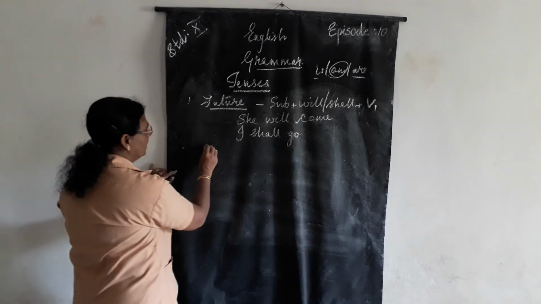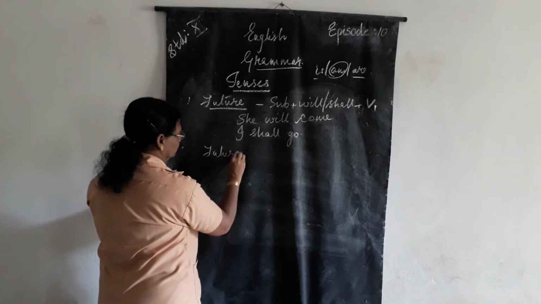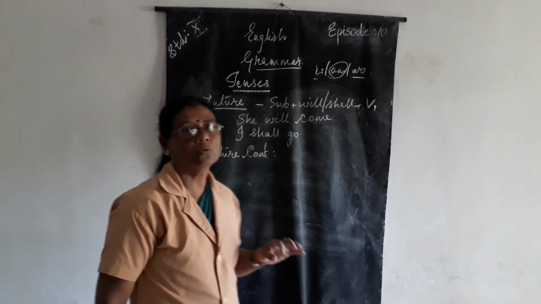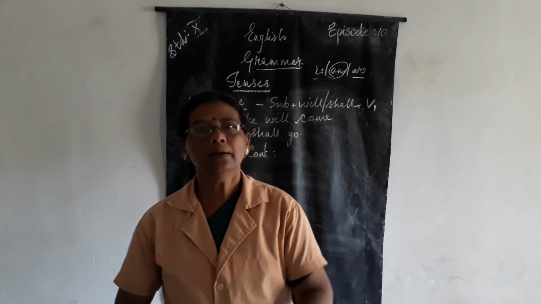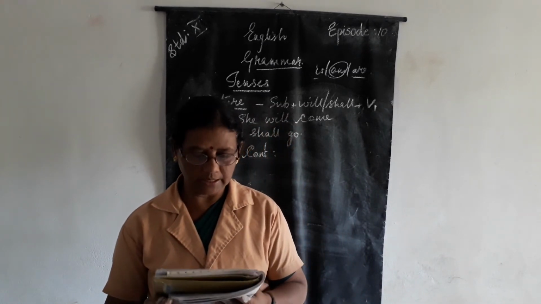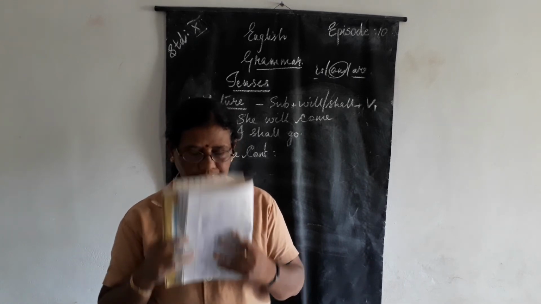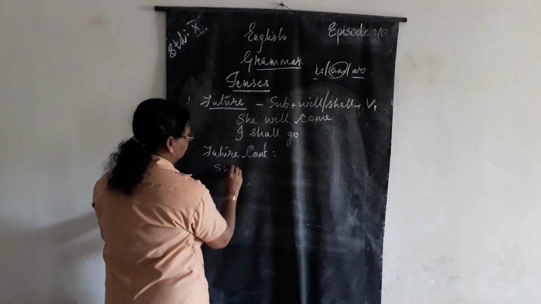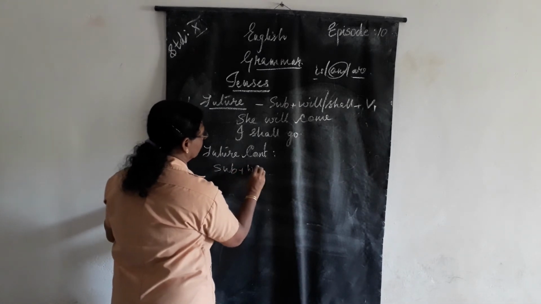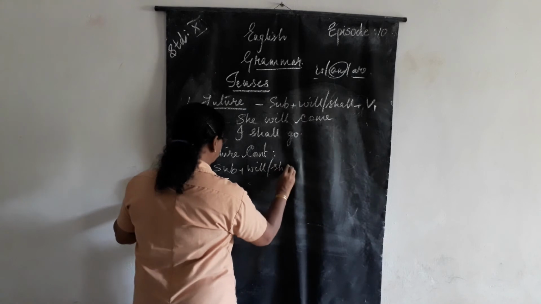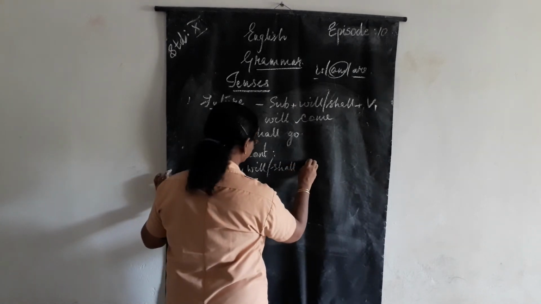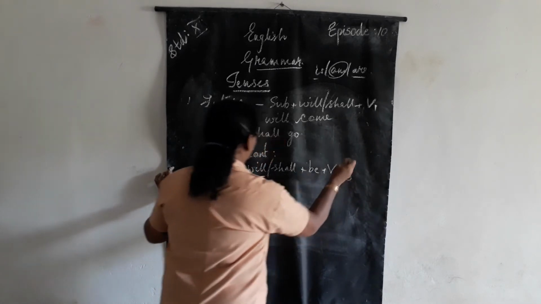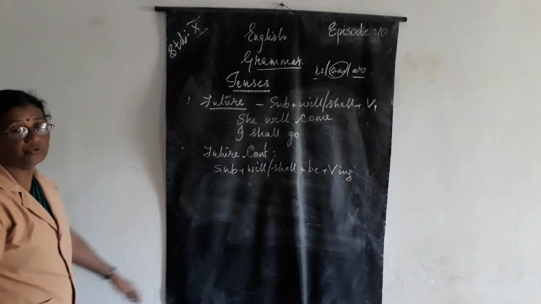Now coming to the second one, future continuous. Future continuous. That is also what is going to happen tomorrow and still continuing. So what will we use there? What we are using?